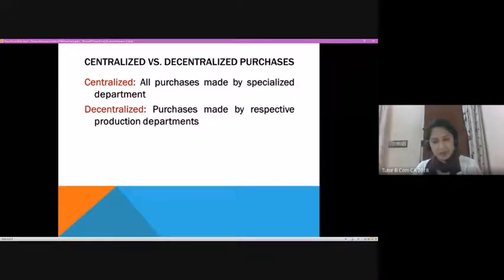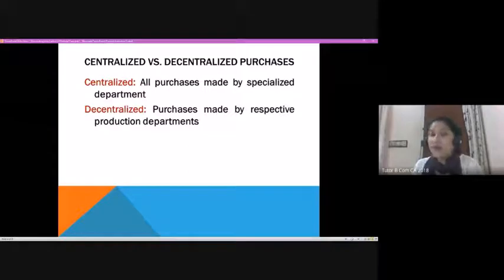Each department is not small, it would be big, right? They are as good as a single company. Likewise, they will have a lot of markets. The production process is continuous and in bulk. In such cases, the firm might go with a decentralized policy in purchase.